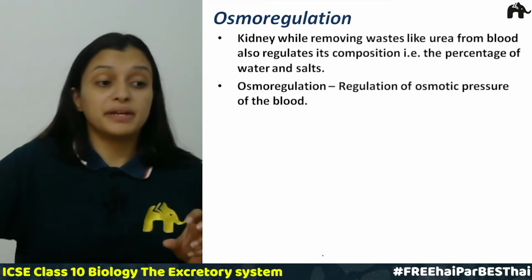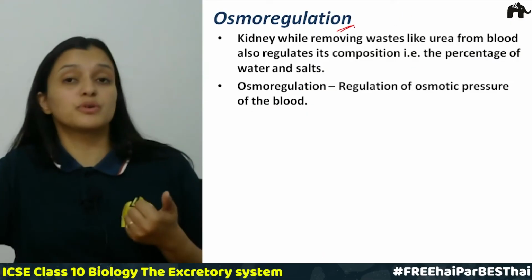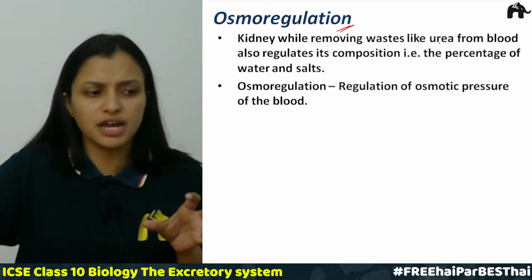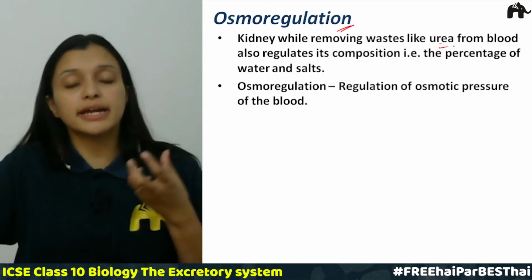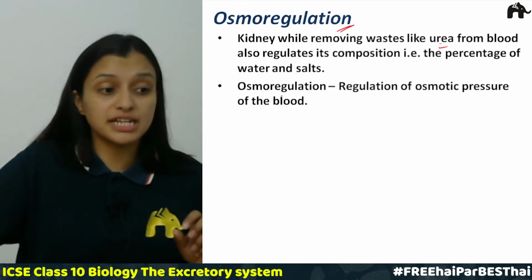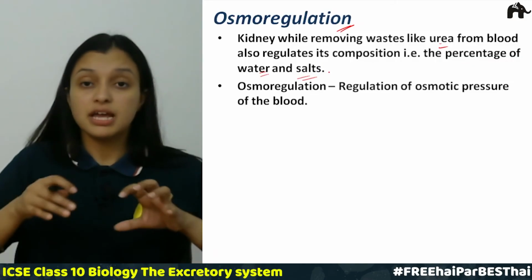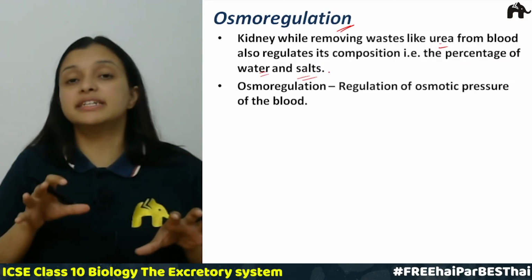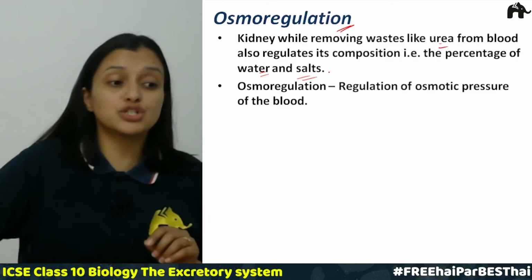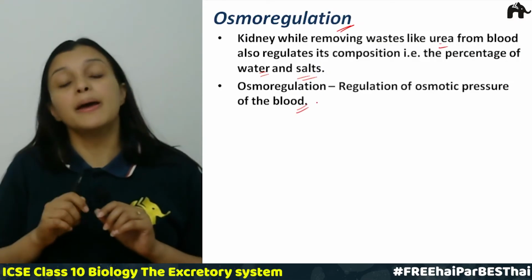Now the next term is osmoregulation. When kidneys remove waste, when they remove urea from the blood, they also regulate the composition of this blood. The percentage of water and salts is very well regulated in our body. This is called osmoregulation, that is the regulation of the osmotic pressure of our blood.